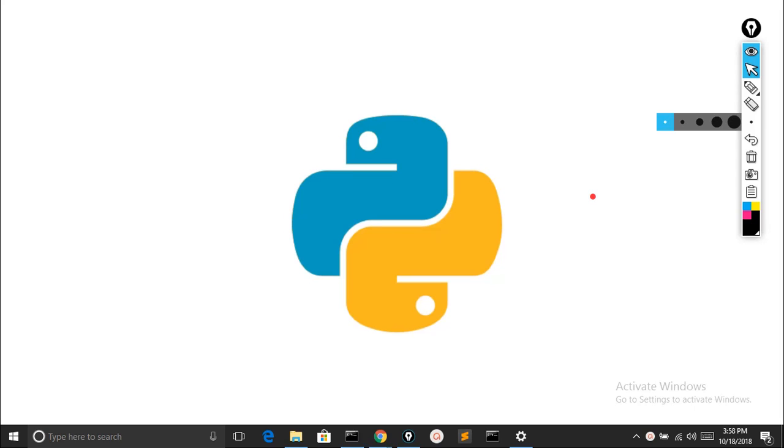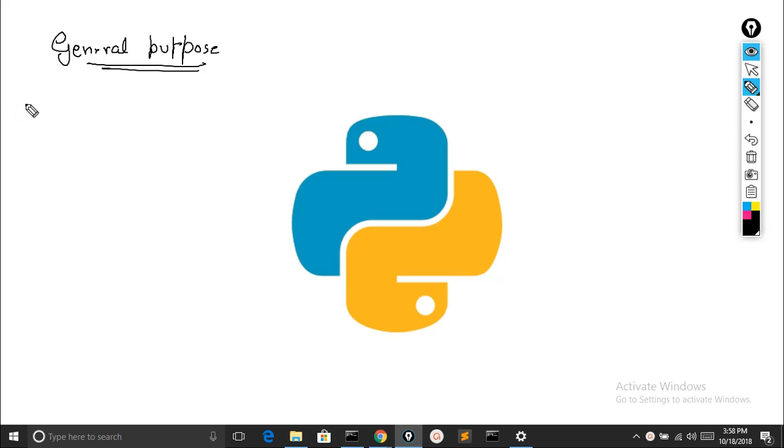Today we are going to discuss Python. So let's first see what Python is. Python is a scripting or programming language that is used for many purposes, for many tasks. Since this language, Python, is a general purpose programming language. Okay, so now let's see what amazing tasks we can accomplish with this language.